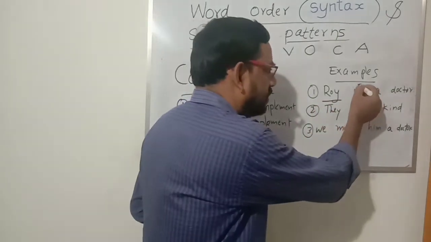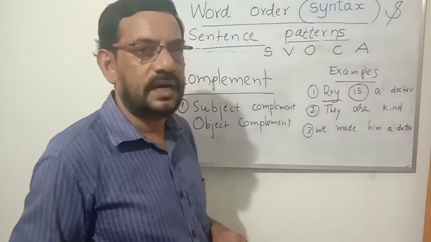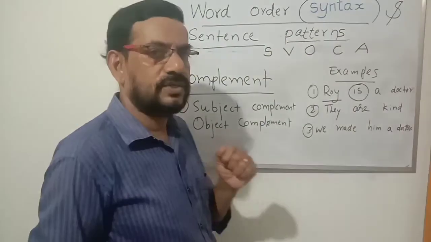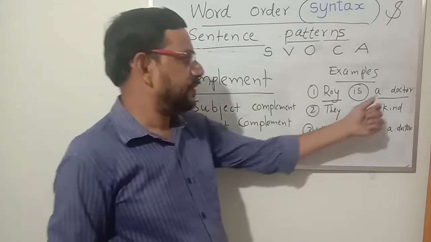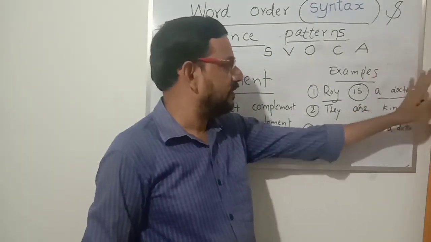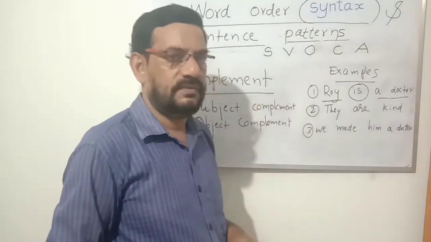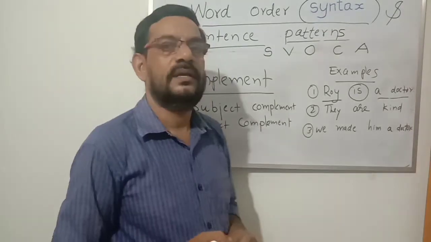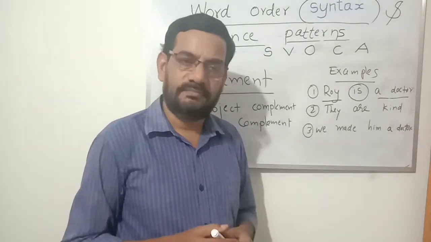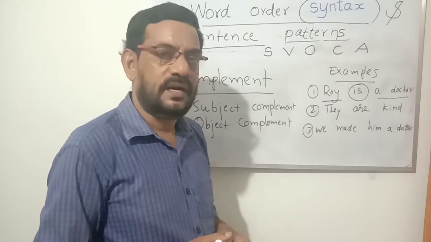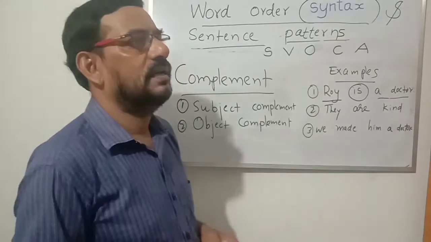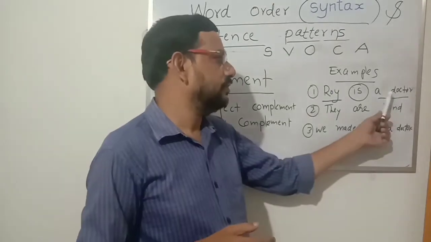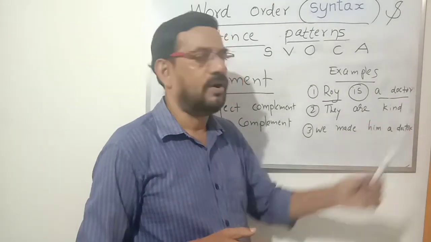Roy is, this is the verb, is a linking verb. Roy is, who is Roy? A doctor. If there is no expression like this, if a doctor is removed, what will we get? Roy is. Is it complete? Is it a sentence? Are you getting any idea from that? No, that expression is incomplete if we don't add this, a doctor.